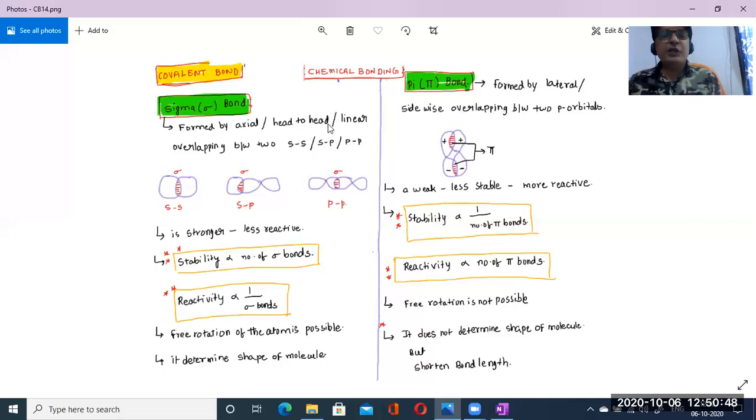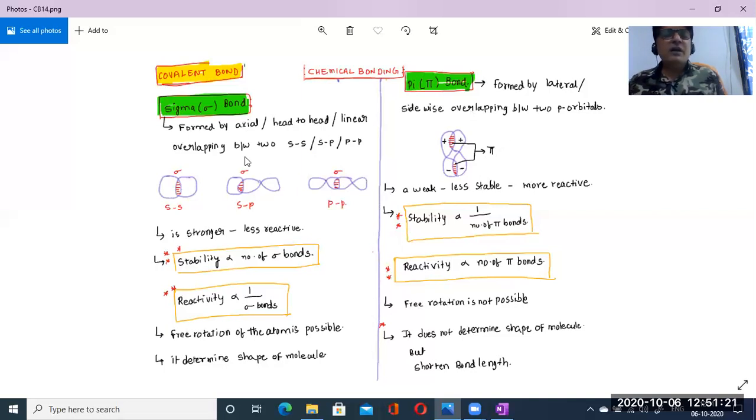This one is head to head. They don't call it tail to tail beta, that is wrong. If a sigma bond is formed, what type of overlapping occurs? Axial overlapping, through the axis, or head to head overlapping, otherwise linear overlapping. But what about the pi bond? A pi bond is formed by lateral overlapping, otherwise sideways overlapping. See how the overlap happens, I have already shown the diagram here. Then a pi bond is obtained.